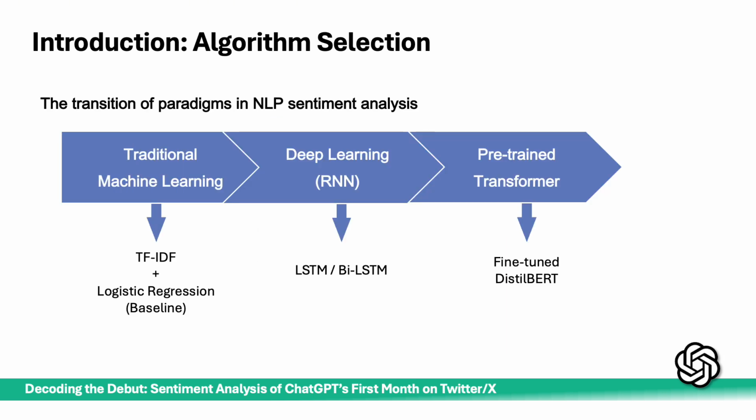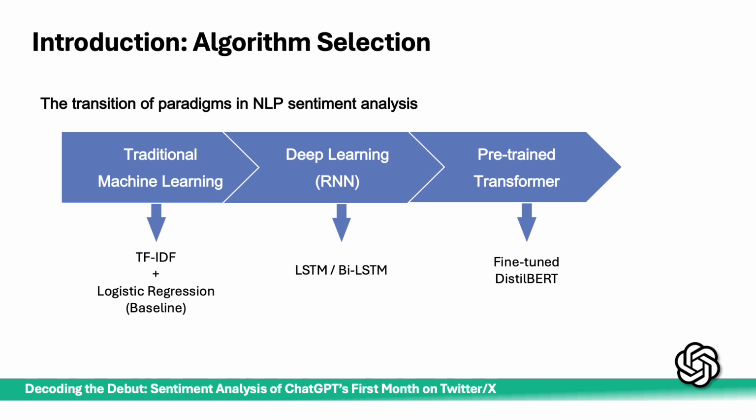Moving to algorithms, the paradigm of NLP sentiment analysis has undergone a significant transition from traditional machine learning to deep neural networks and now to pre-trained transformers. We select a representative algorithm for each stage for a fair comparison.